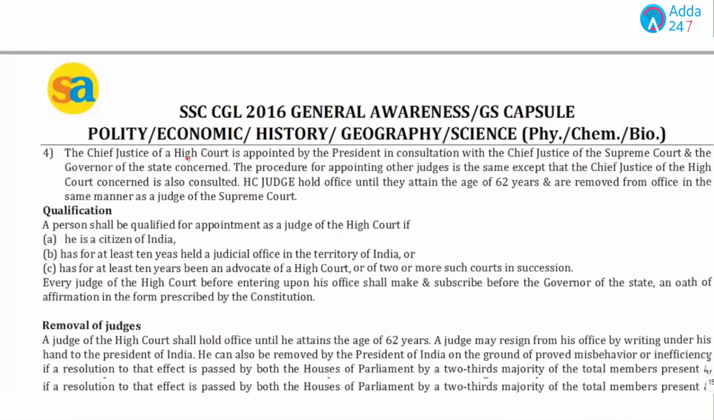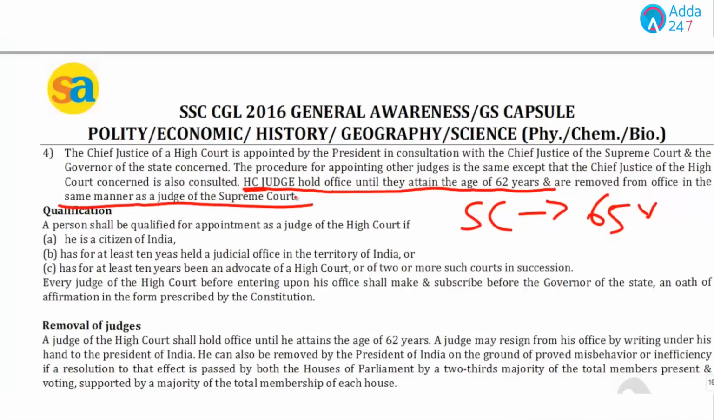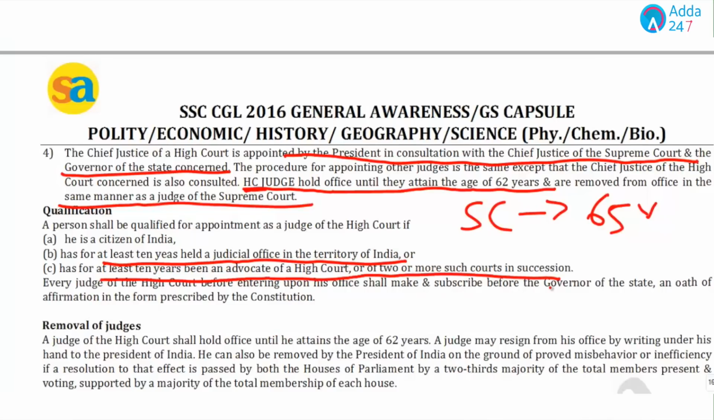Now, students, one more important fact is that the Supreme Court judge's maximum age is 65 years, and a High Court judge holds office until they attain the age of 62 years and is removed in the same way as a judge of the Supreme Court. And they are appointed by whom? They are appointed by the President in consultation with the Chief Justice of the Supreme Court and the Governor of the state concerned. Now, let's talk about the qualification. A citizen of India should have held at least 10 years of judicial office in the territory of India, or have at least 10 years as an advocate of a High Court, or two in succession.